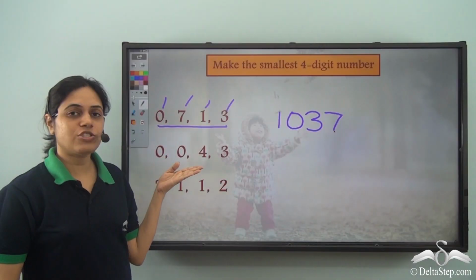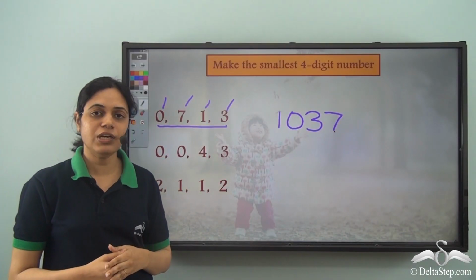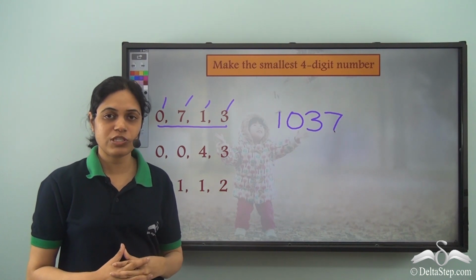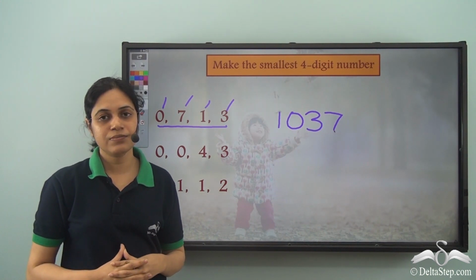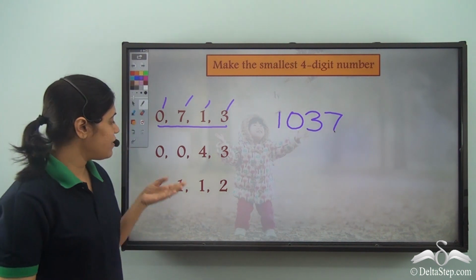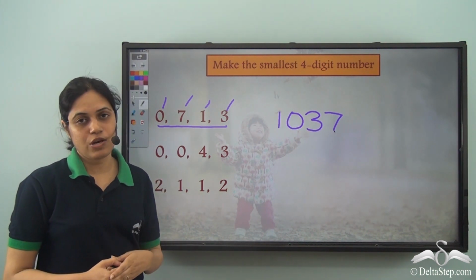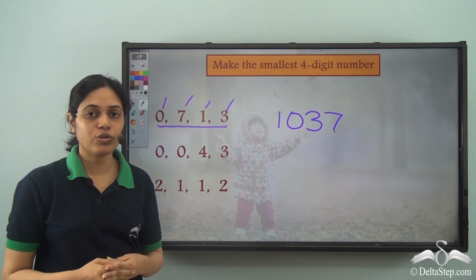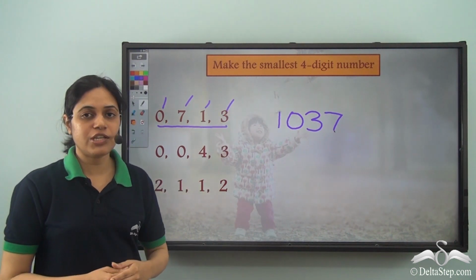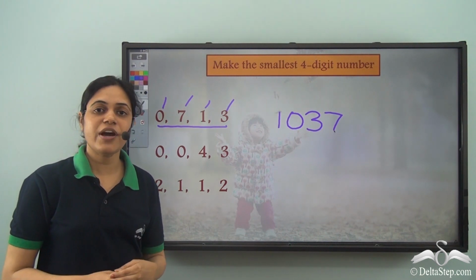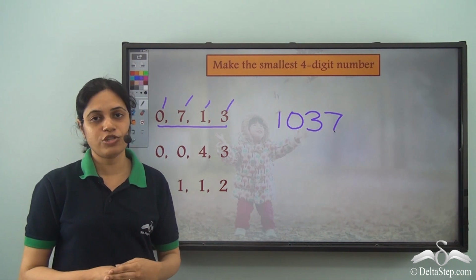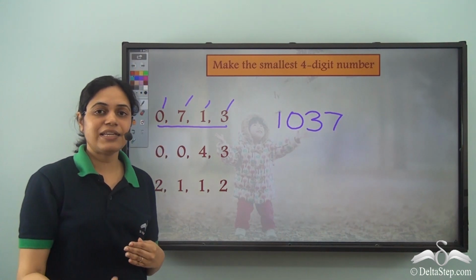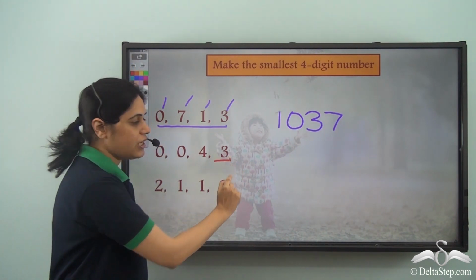Now what about these digits? 0043. So can you try and make the smallest 4-digit number possible with these digits? So once again we see that there are 2 zeros now. So do we write zeros at first? No, we don't, because we need 4-digit numbers, and writing 0 at first will not give us 4-digit numbers. So I start with the next digit, which is 3.